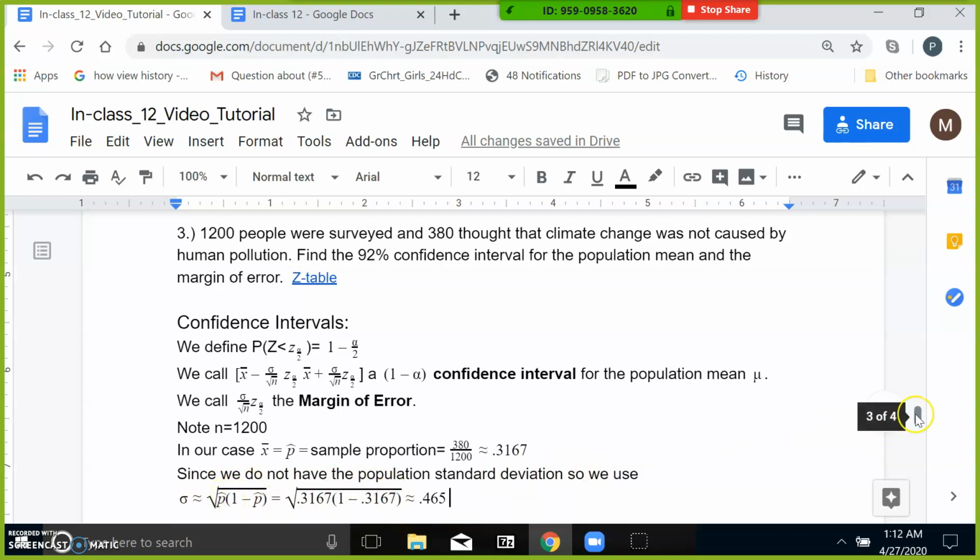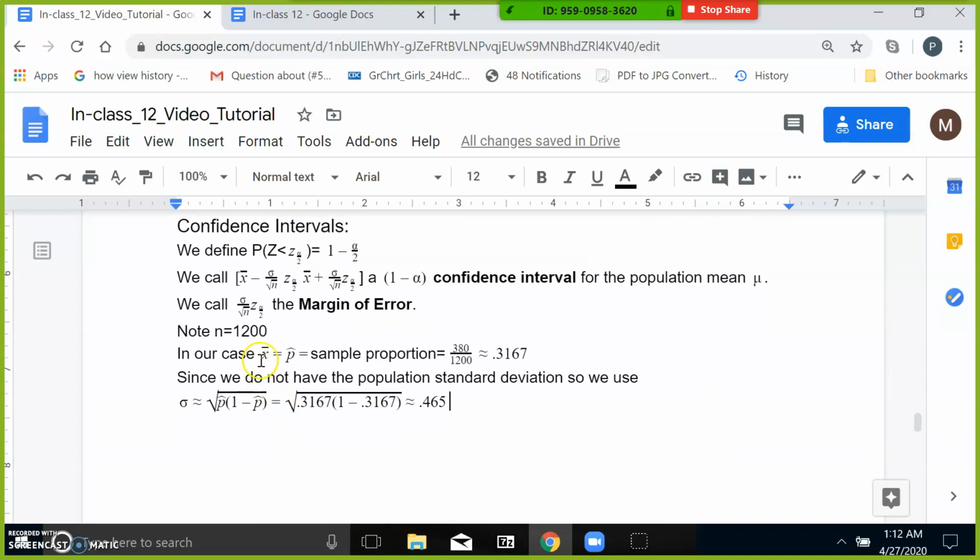So our p hat was our x bar, so it's 0.3167, then 1 minus 0.3167, square root of this. You can check it's 0.465. That's what we're going to use for the sigma there. So we know the sigma, we know the n.